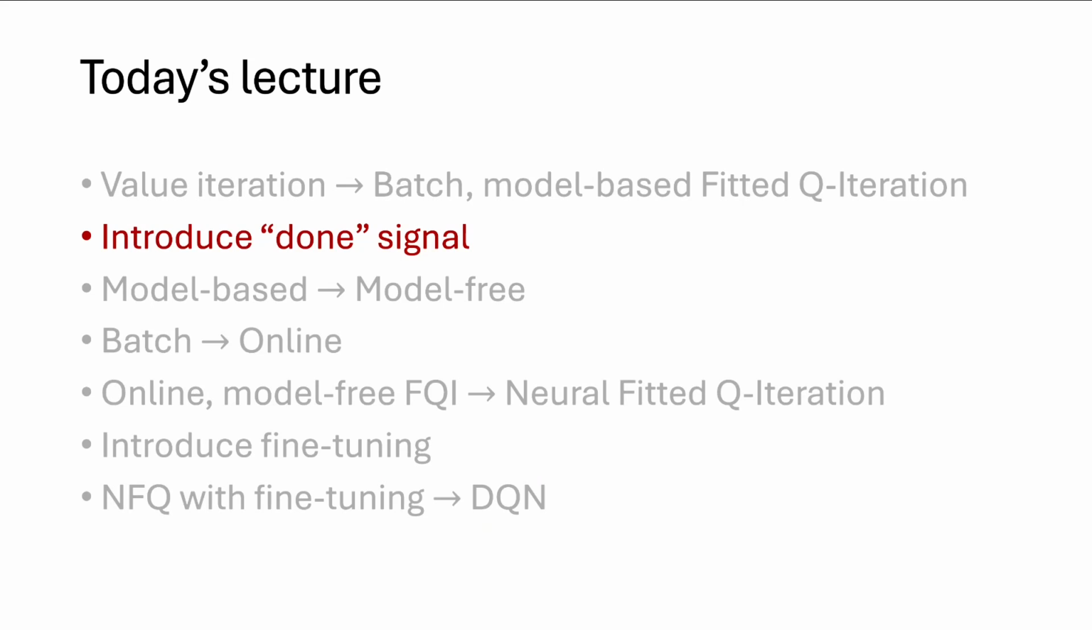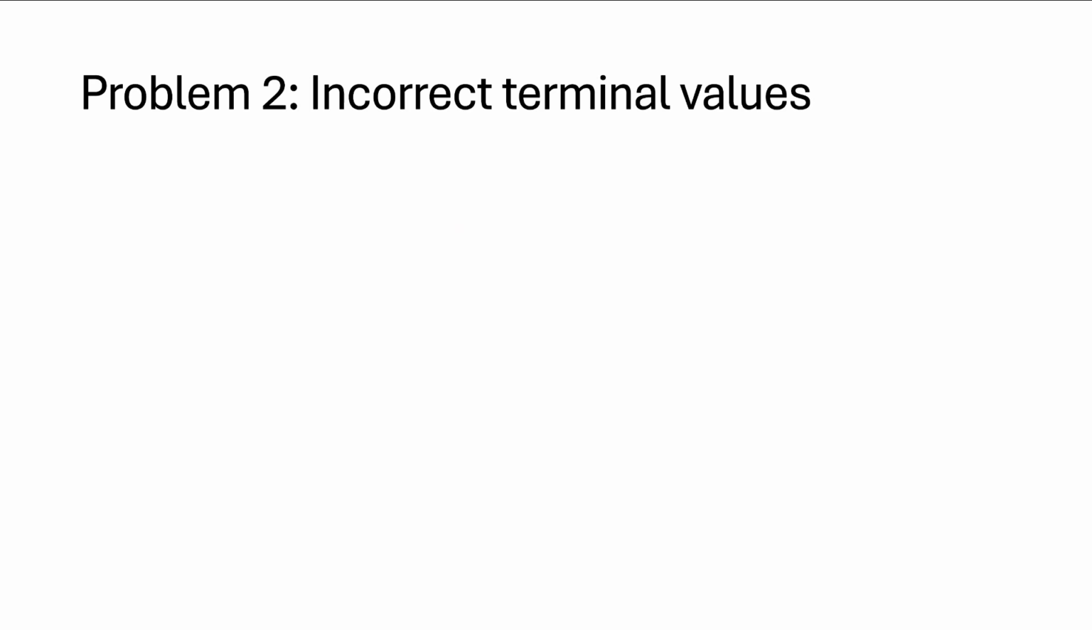All right, so now that we've moved into the setting where we can have continuous state action spaces, we're now going to introduce the done signal. The done signal is just a trick. It's the most conceptually easy part of any of this. And it's just a trick that allows us to set certain values correctly ahead of time. So the second problem that I'm going to motivate the use of the done signal with is incorrect terminal values.